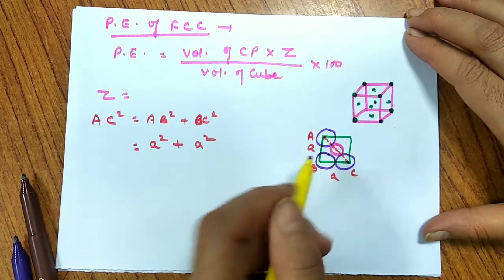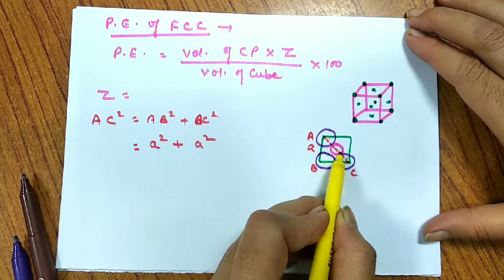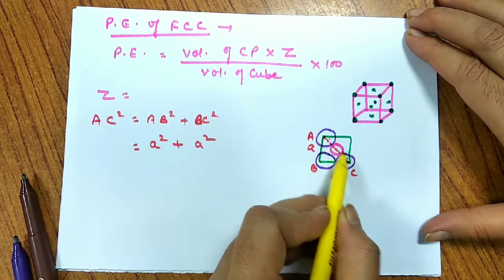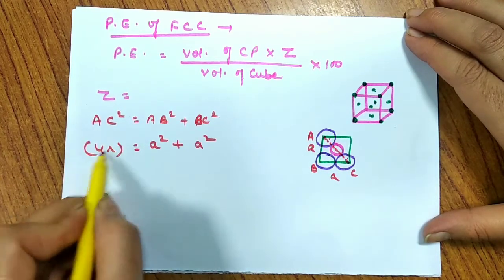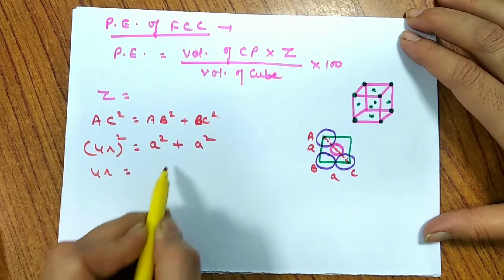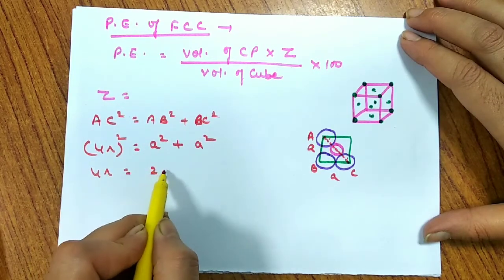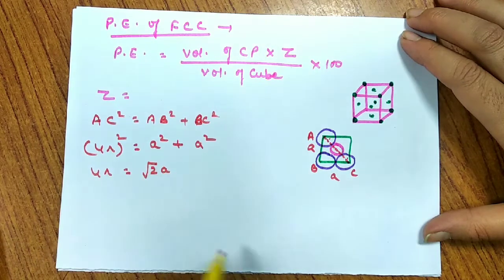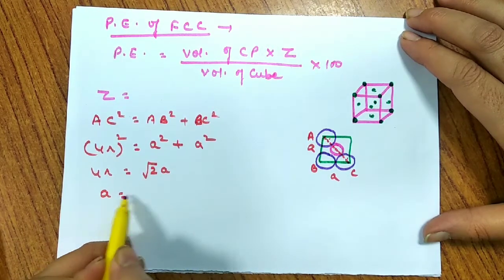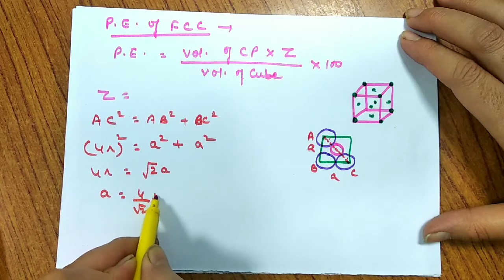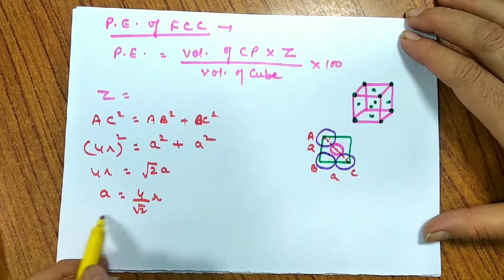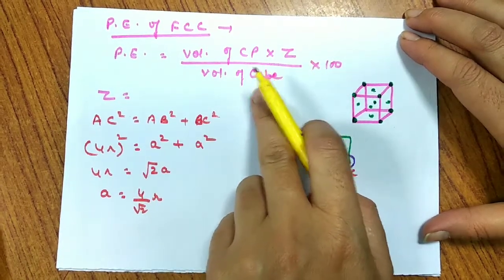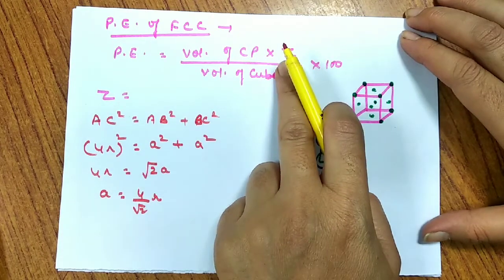And what is AC? AC is R, 2R, and plus R, so it goes 4R. So 4R whole square equals 2A square, or 4R equals root 2 A. So A comes out to be 4 by root 2 R. That is the relation between A and R that we are supposed to put here. What is Z here?